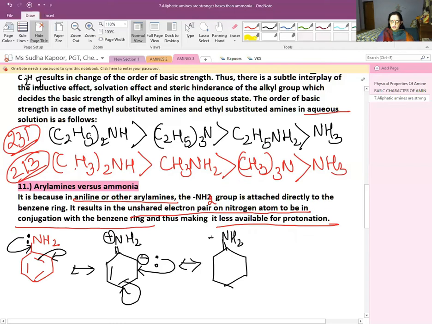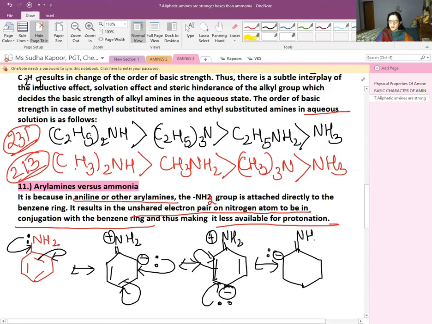The same phenomenon of resonance occurs as we have done in the previous class, that is class 11th also. Now further the movement will take place, the lone pair towards the center, the bond towards the corner, exactly the same as we have done in case of phenol.